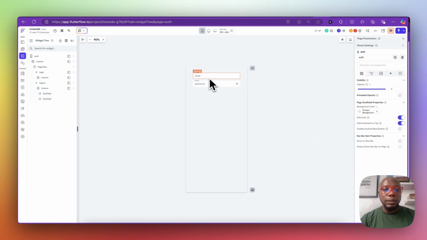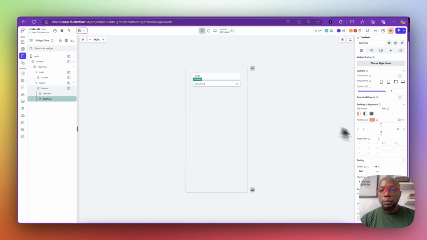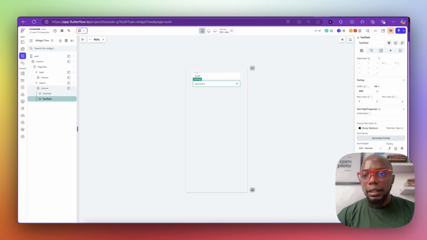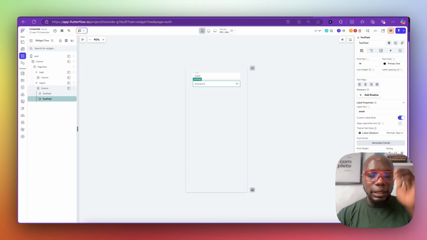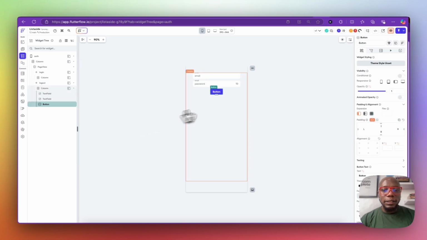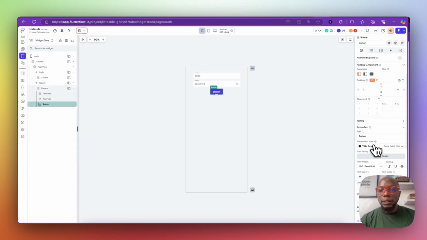For my text feed, I'm going to leave it like that, but if you're designing this, you would have to make sure your text feed is a whole lot more beautiful. For my button, I'm going to say login, right? Okay, I think this is sign up. So I'm going to put sign up.